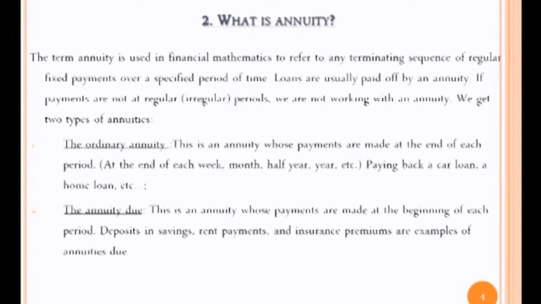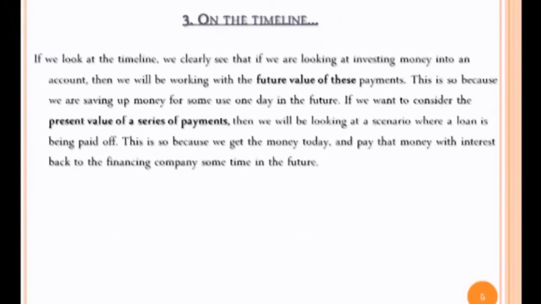An ordinary annuity is an annuity whose payments are made at the end of each period, such as paying back a car loan, a home loan, etc. The annuity due is an annuity whose payments are made at the beginning of each period. Deposits in savings, rent payments, and insurance premiums are examples of annuities due.